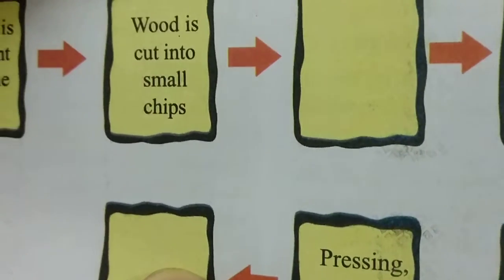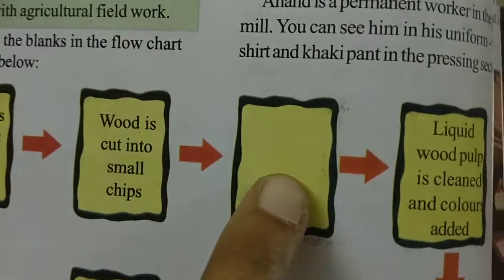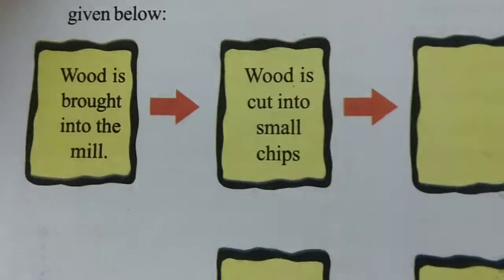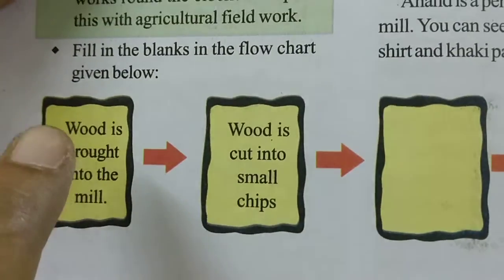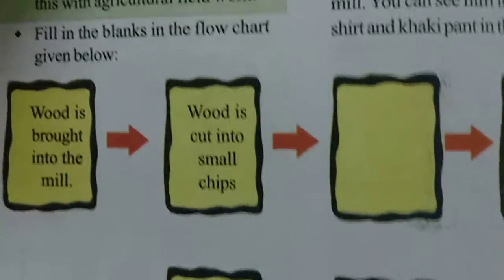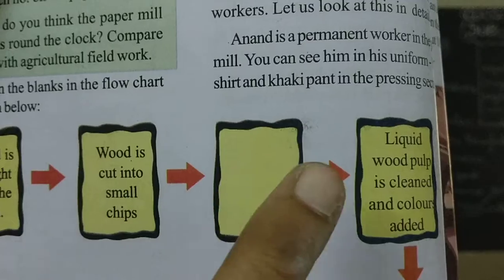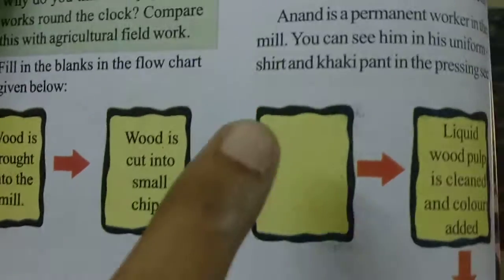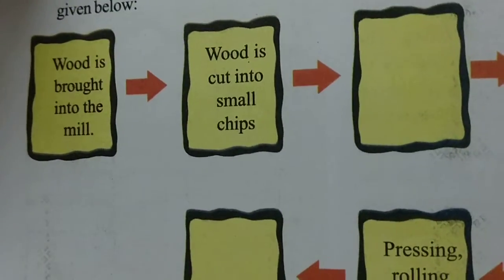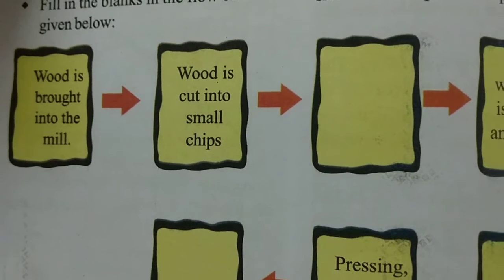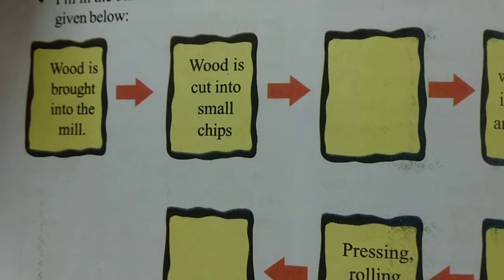Take one pencil and fill in these blanks, children. This one, this one, this one. Here in the textbook, stages 1, 2, 3, 4 are also given. You should write down the 3 stages, this and this. Okay, children? Okay, thank you.